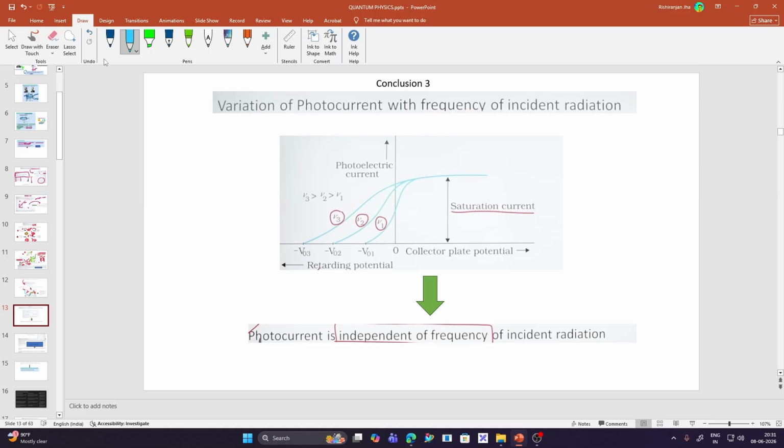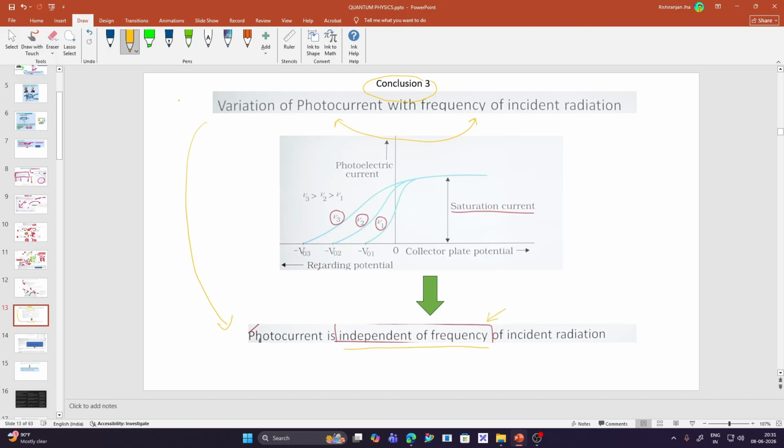After we studied the conclusion 2 of the photoelectric current, now we'll study conclusion 3. In this case, the photoelectric current is compared with the frequency of the incident radiation. We know that the photoelectric current increases linearly with the increase in intensity. But when we compare the photoelectric current with the frequency, we can understand that photoelectric current is independent of the frequency of the incident radiation.